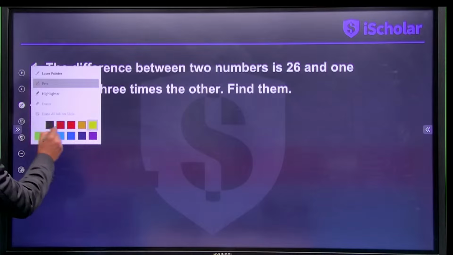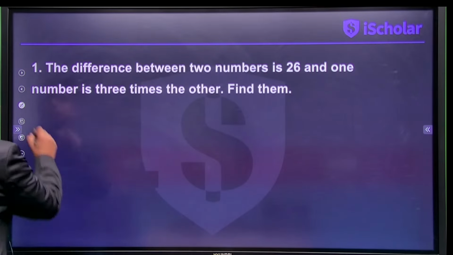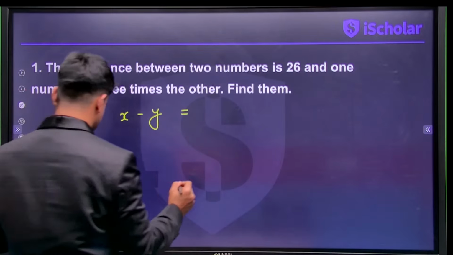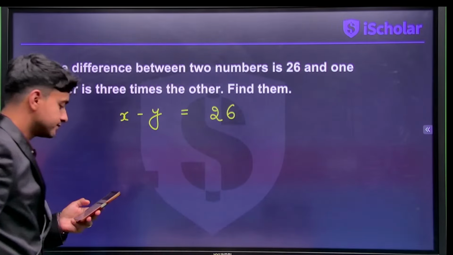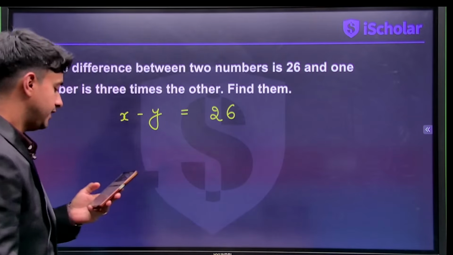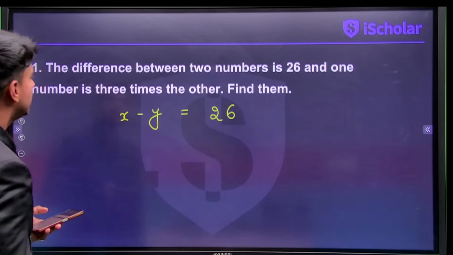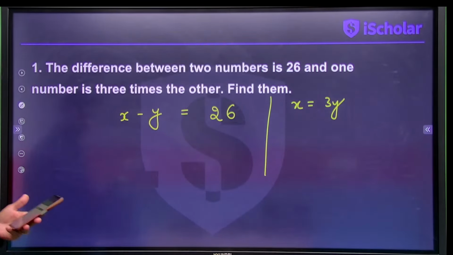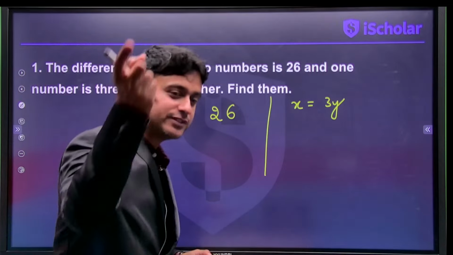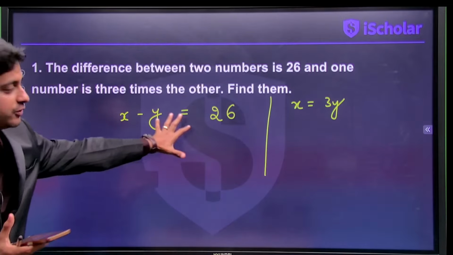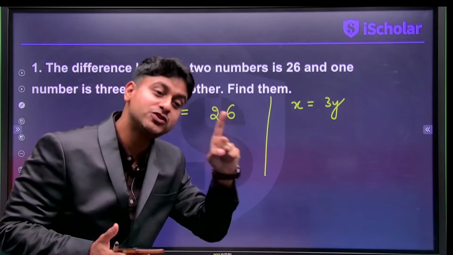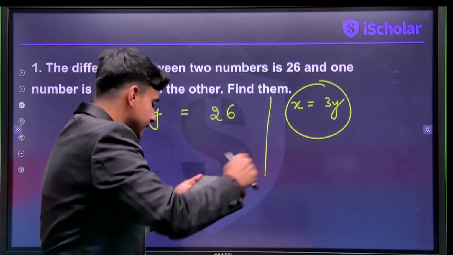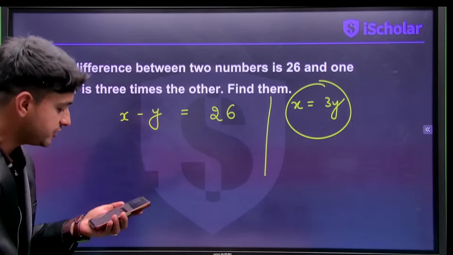How will we do it? Let's see. The difference between two numbers is 26. Can I say x minus y? That's the first equation. x minus y is how much? 26, my dear students. And one of the numbers is 3 times the other. That means x is 3y. Right or not? Some of the students were asking, sir, whether to use elimination or substitution. Here you can do both, but I think substitution will be better, because we can directly put the value of x, because that's already framed.